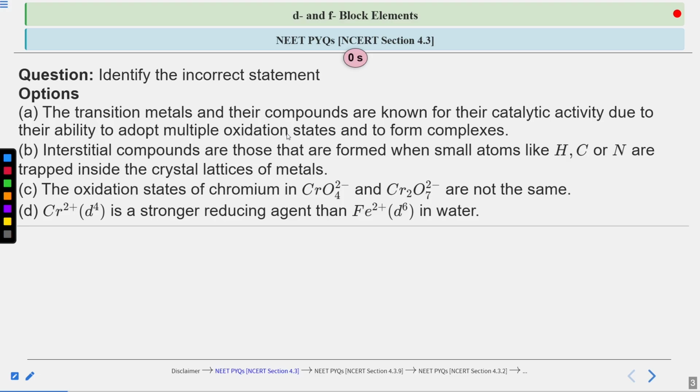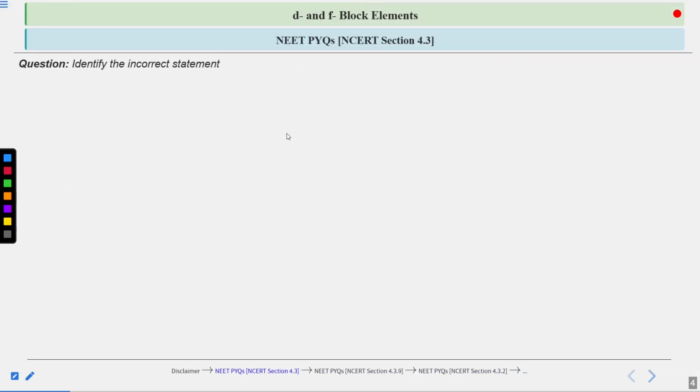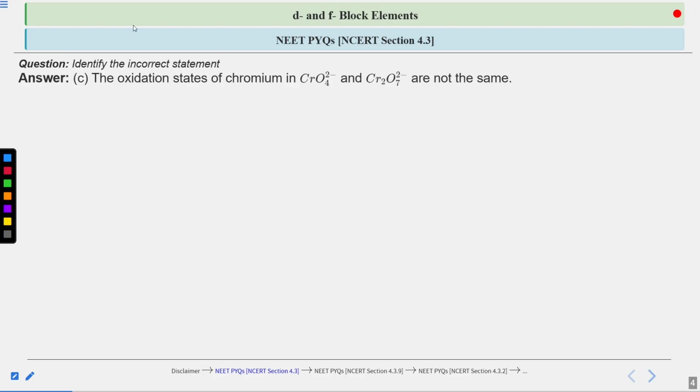Let's see. So for this question, the correct answer is C statement. That means the incorrect statement is C statement, which is saying that the oxidation states of chromium in CrO4 2- and Cr2O7 2- are not the same.